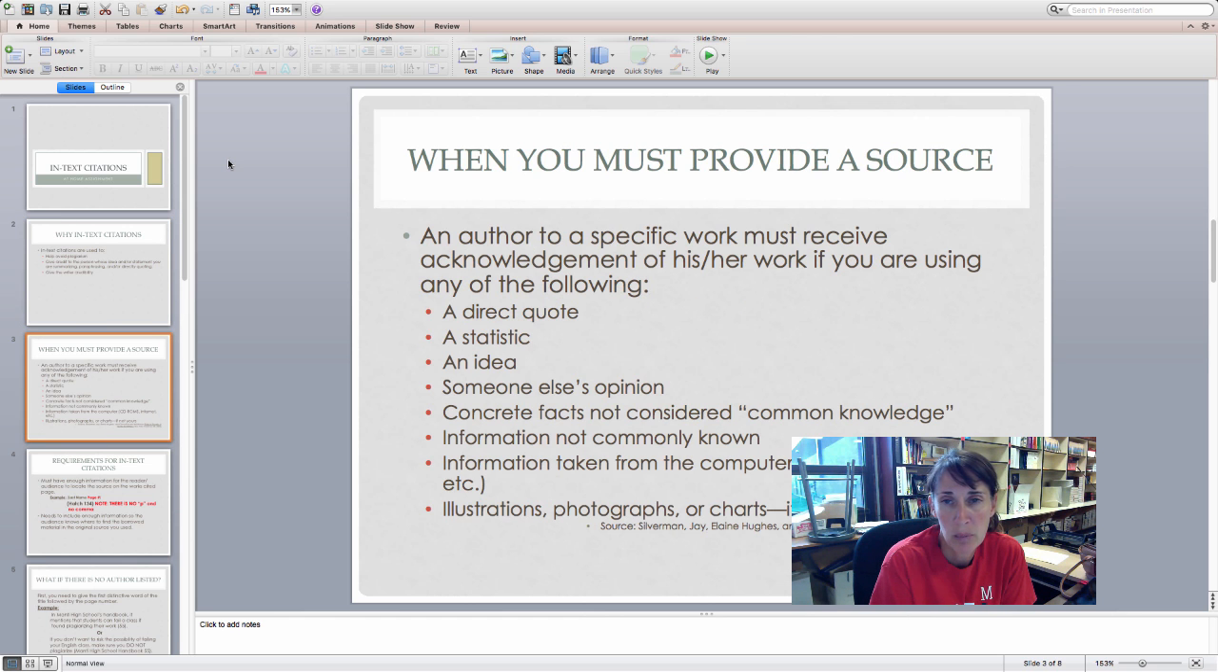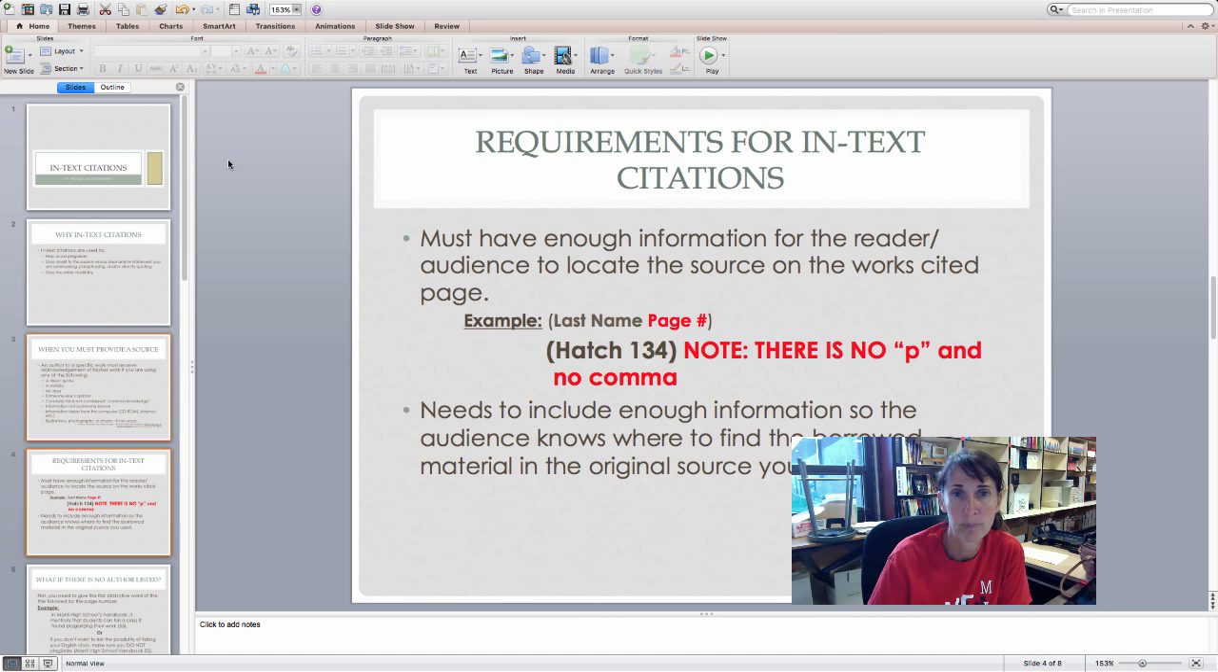When must you provide a source? Well, when an author to a specific work must receive acknowledgement of his or her work if you are using any of the following. If you're using a direct quote, a statistic and an idea, someone else's opinion, concrete facts not considered common knowledge, information not commonly known, or information taken from the computer such as CD-ROMs or the internet, which is quite often in today's society, as well as illustrations such as photographs or charts, or even comic strips that are not yours, that's when you must provide a source.